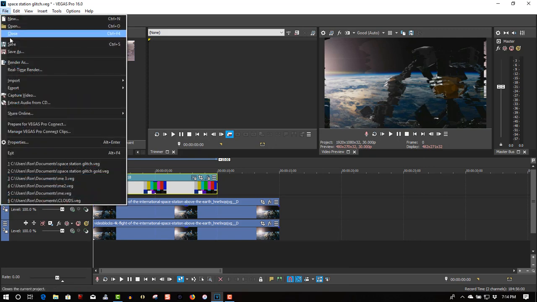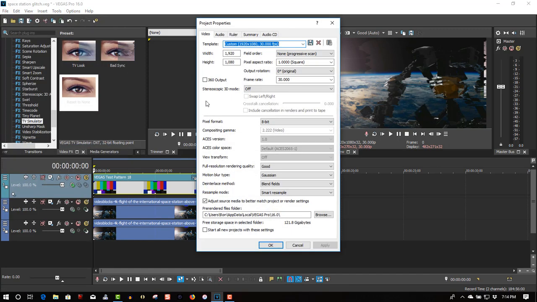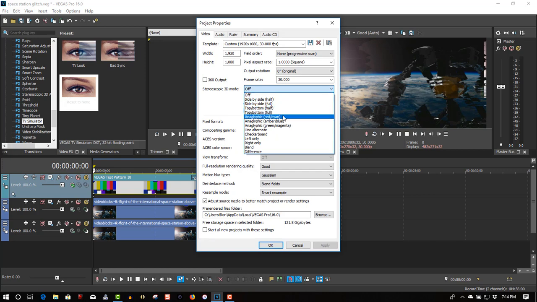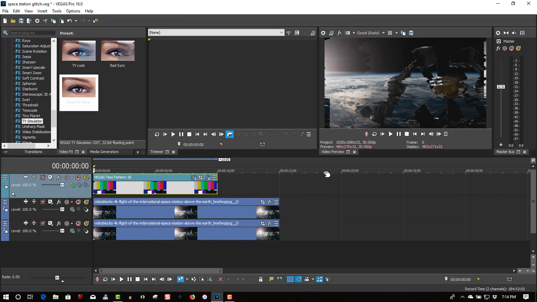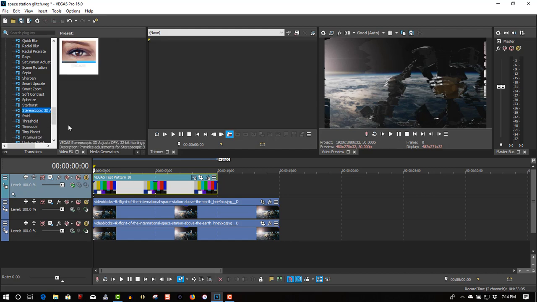Now go to File, Properties. Under Stereoscopic 3D Mode, select Anaglyphic Red Cyan. Now once you do that, the video gets desaturated, so we can fix that at the end. Now back under Video Effects, Stereoscopic 3D Adjust, drag that to the second track.